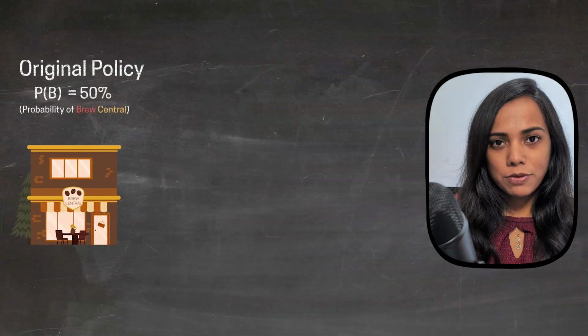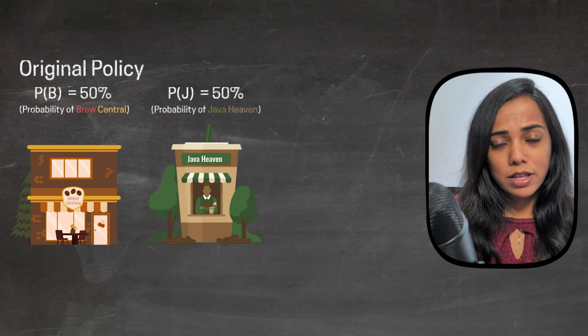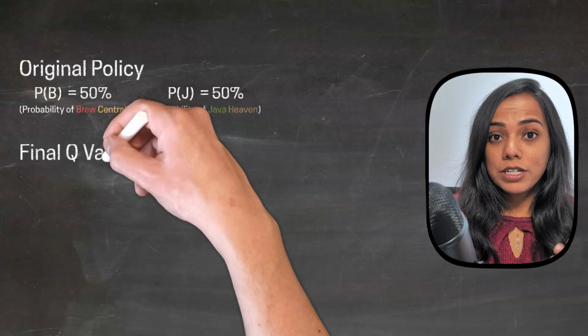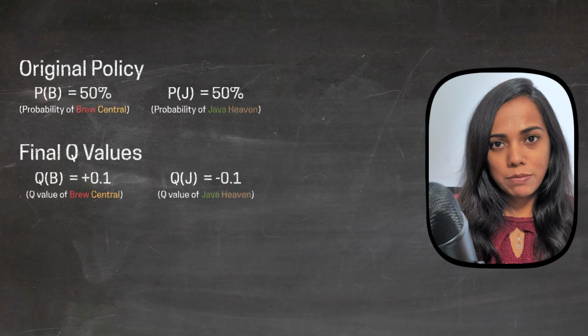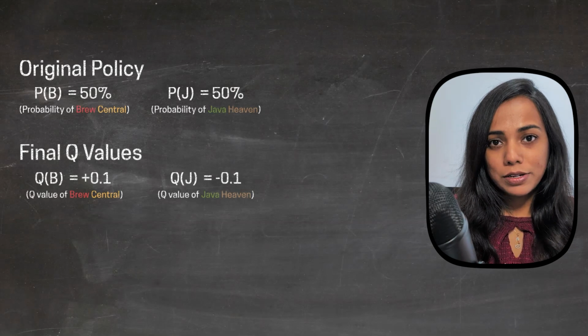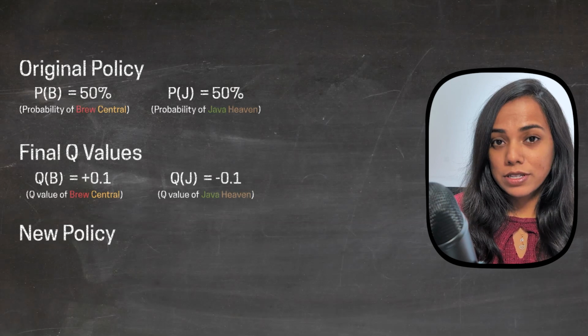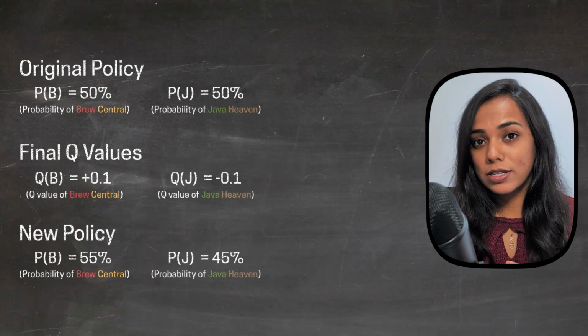Initially, your policy was that the probability of both Java Haven and Brew Central is equal to 0.5. Now, after your two visits, the updated Q values are -0.1 for Java Haven and +0.1 for Brew Central. Based on these updated Q values, you adjust your policy slightly in favor of Brew Central. For example, probability of Java Haven is 0.45 and probability of Brew Central is 0.55. Note that this is based on just one experience.